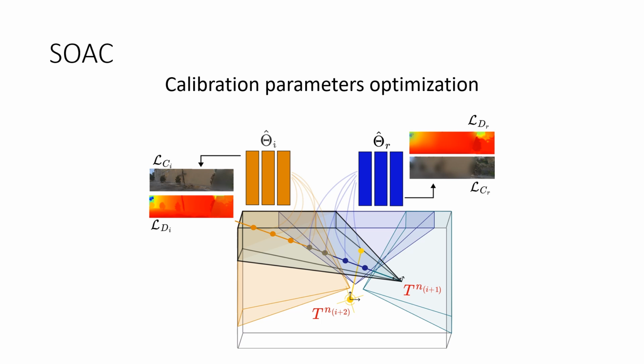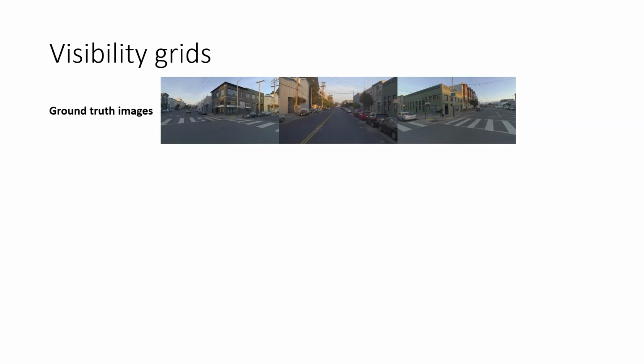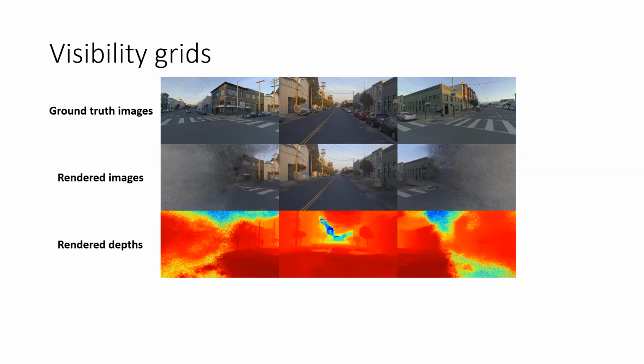During the calibration parameters optimization step, the images from each camera will try to register themselves on the scene representation of the other cameras. This process enforces the information from each sensor to match with each other. However, as an implicit scene representation is trained by a single camera, the unseen part of the scene will only render noise, as we can see with a scene representation trained by the front camera.